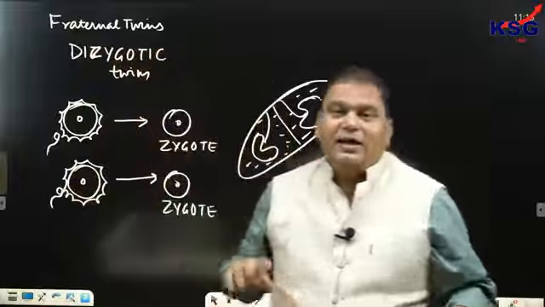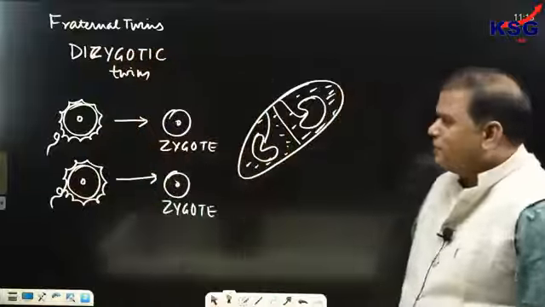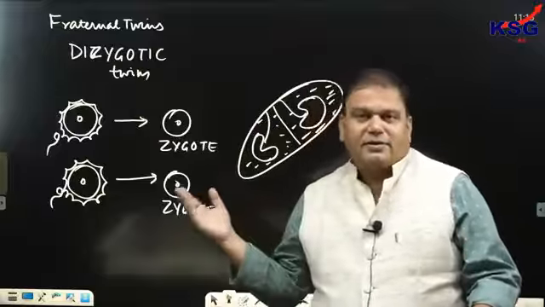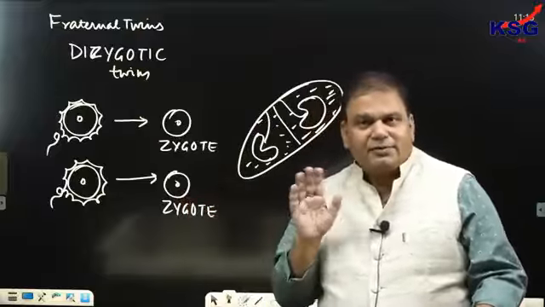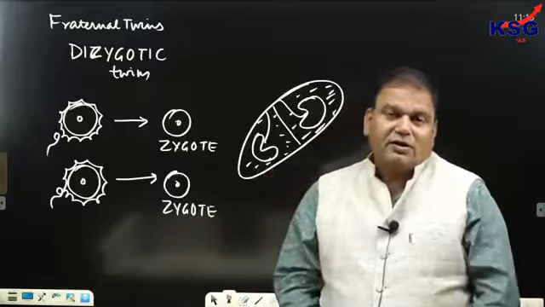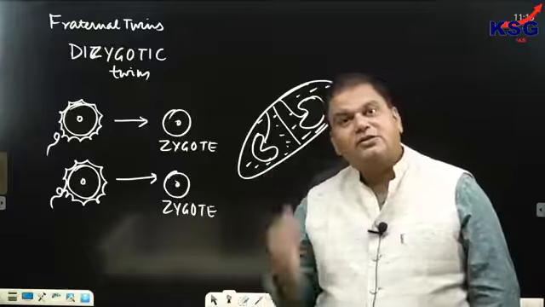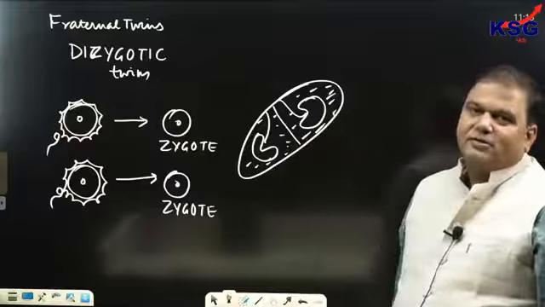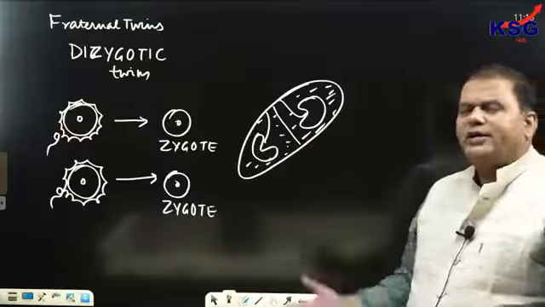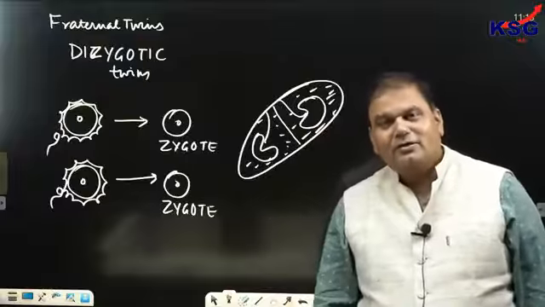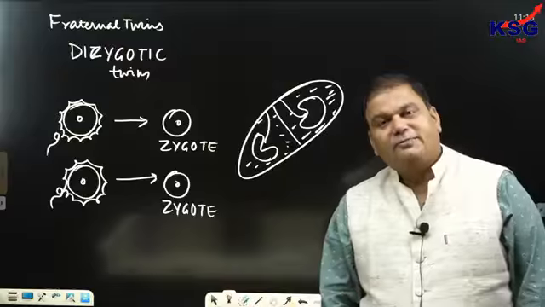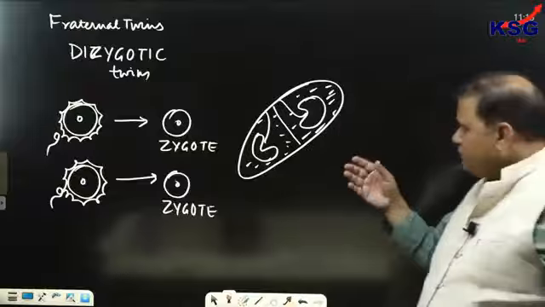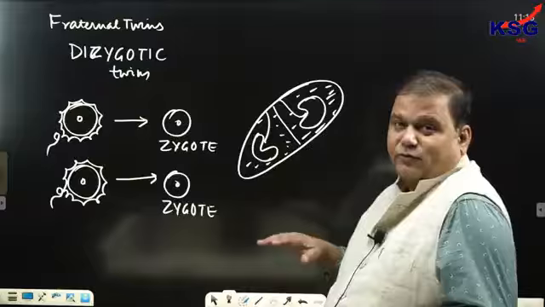In this case, they are not similar. Why? The genetic makeup is not similar, because this is the result of two different fertilizations. Me and my brothers, our genetic makeup is not the same because we are the result of two different fertilizations. Clear? They are just like brothers or sisters born at different periods of time. So this is referred to as dizygotic twins or fraternal twins.